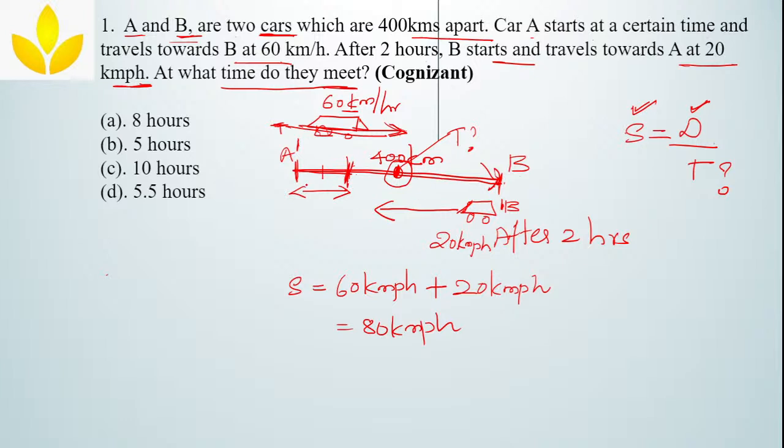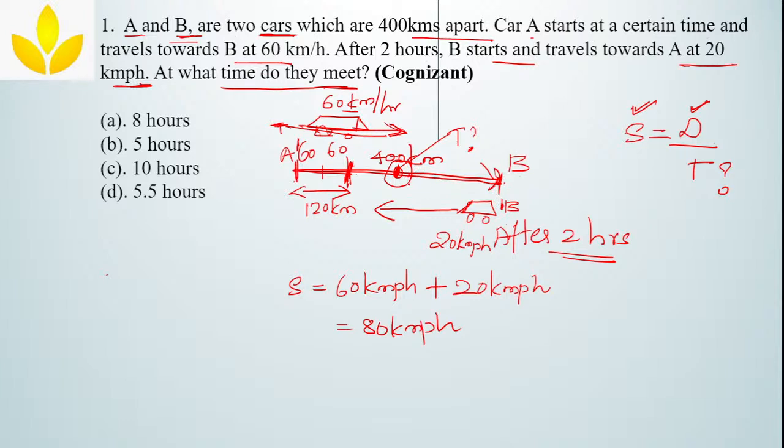Clear? So next, in 1 hour car A travels 60 km, and in another hour another 60 km. So in total how much has it traveled? 120 km in these 2 hours. So it has already covered 120 km. After car A covers 120 km, car B will start now. Okay. Now you can find their meeting time easily.